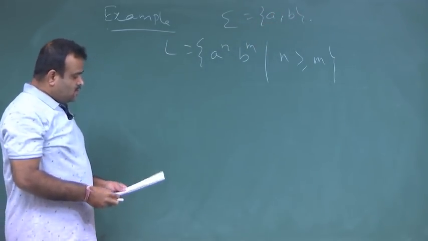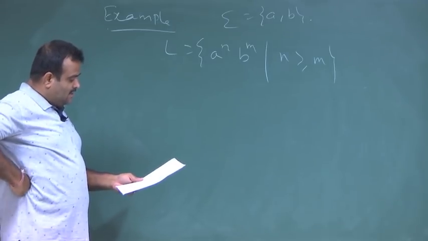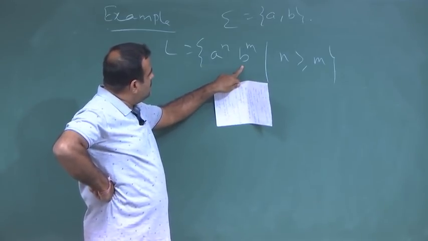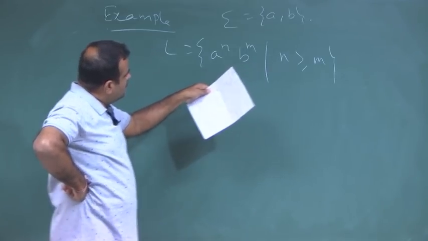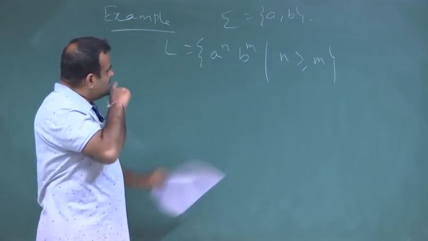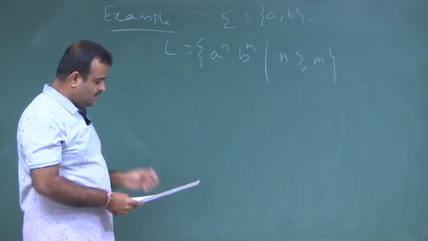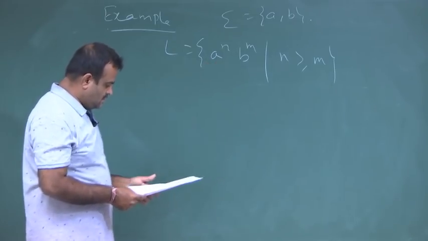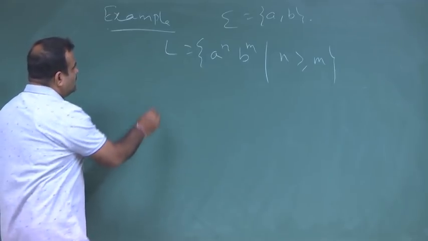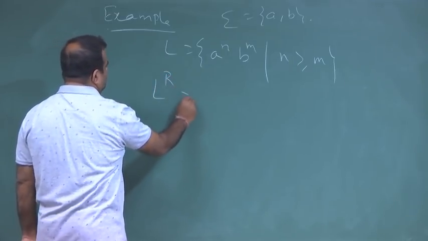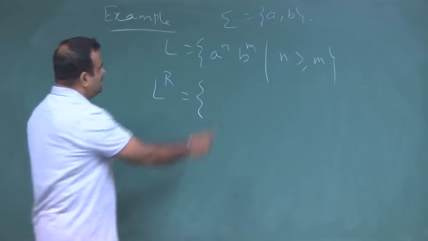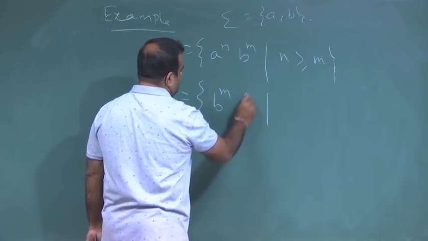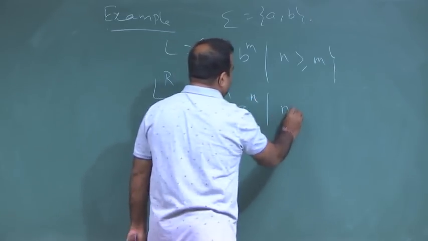So, what does this mean? There are more a's than b's, because n is greater. Anyway, if we take the reverse of this, L reverse, it will be a to the power m, b to the power n, where n is greater than or equal to m. This is just the reverse.